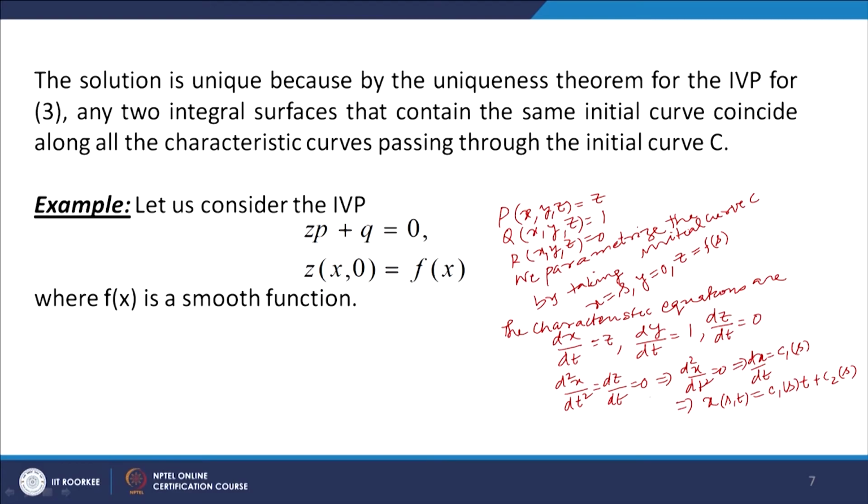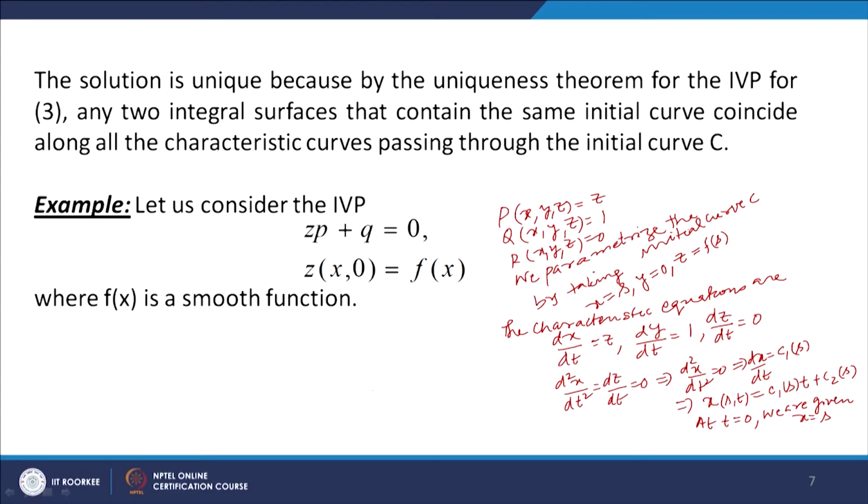Now we are given that at t equal to 0, x is equal to s. When we put t equal to 0 in this, x(s,t) becomes s. So what do we get? c2(s) is equal to s.